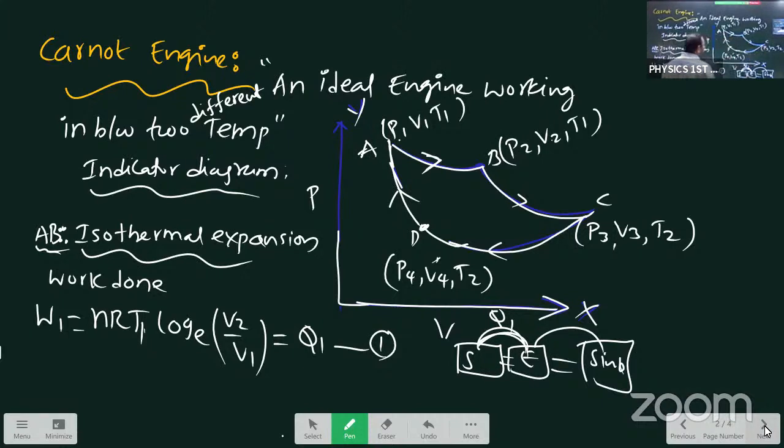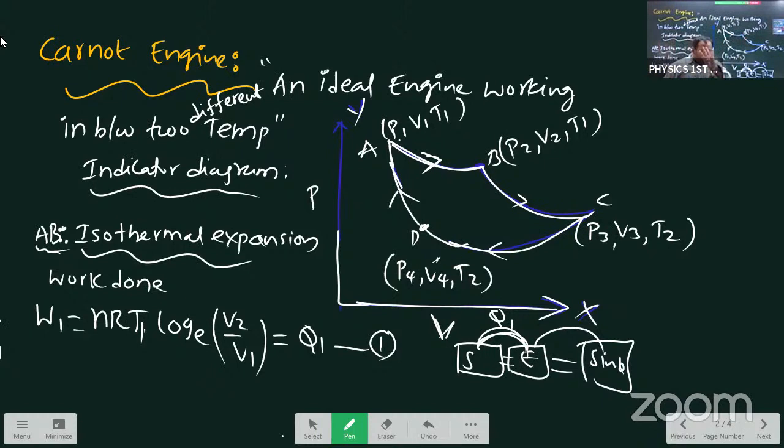Diagram: the indicator diagram, a graph of pressure versus volume. Pressure is on the y-axis and volume on the x-axis. We can get one graph, that is the indicator diagram, student. In this one, the temperature is constant. This is the situation for work done in an isothermal process.